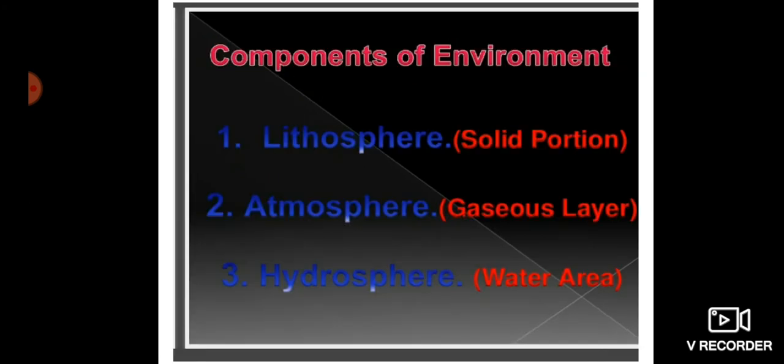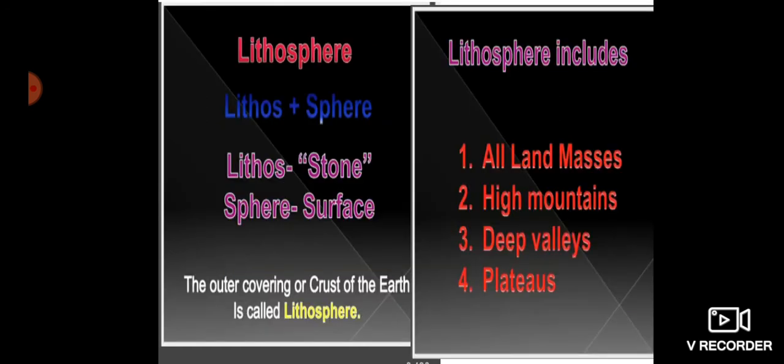So here are the main three components of environment: lithosphere, atmosphere and hydrosphere. One is the solid portion, then the gaseous layer and the water area. Yes, now let's start with the lithosphere.